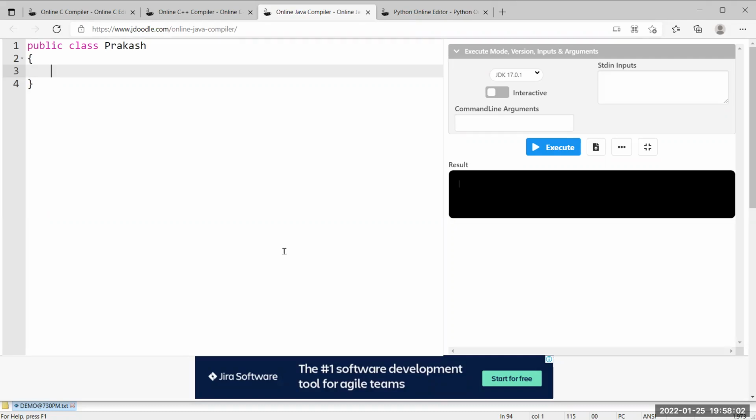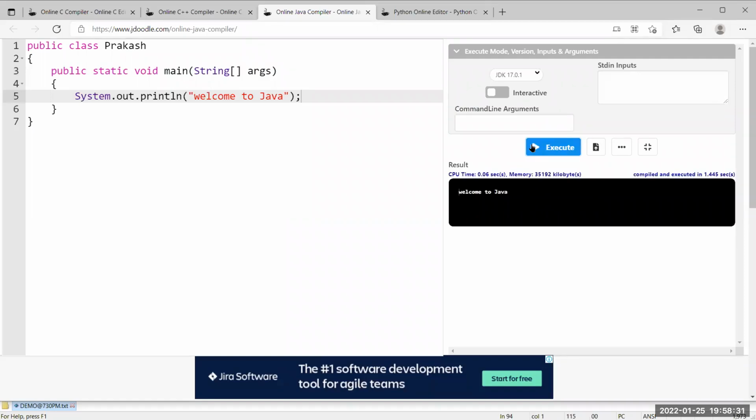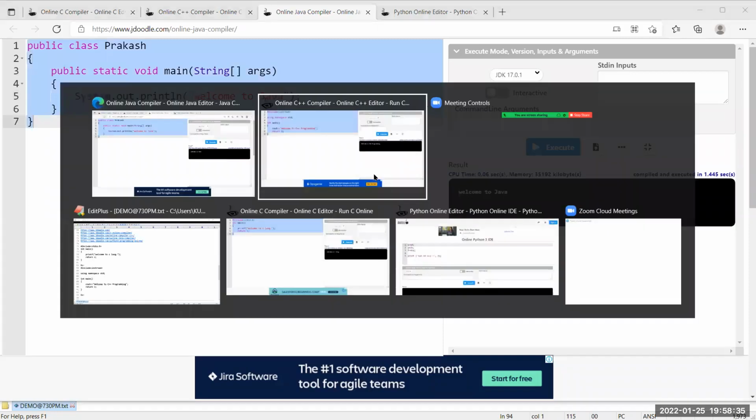So what we have to do is public static void main, like this we have to write the syntax of the main method, string array args. I told you, right, System.out.println of welcome to Java. So what will happen if you click on the execute button? That welcome to Java is going to be printed on the output panel. This is how you can execute a Java program.